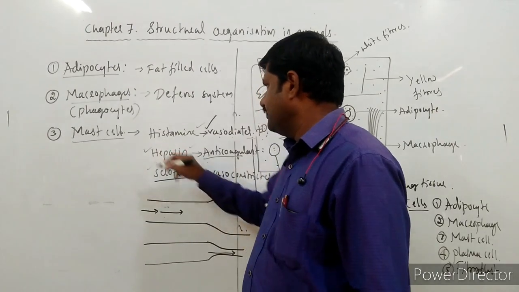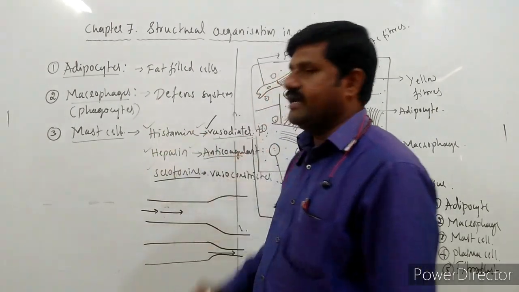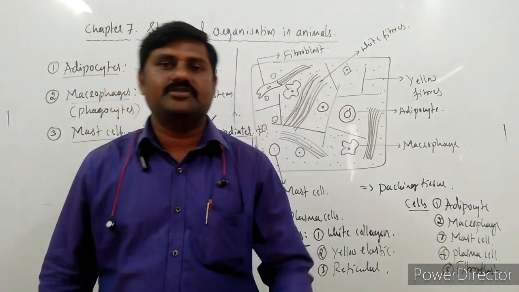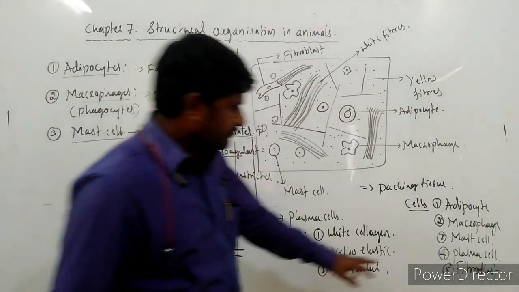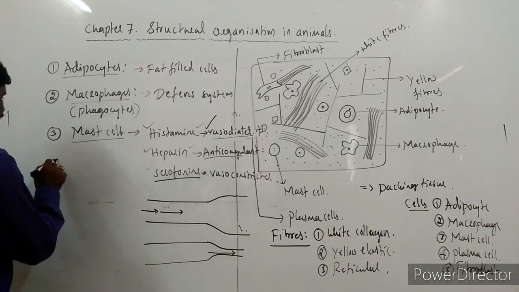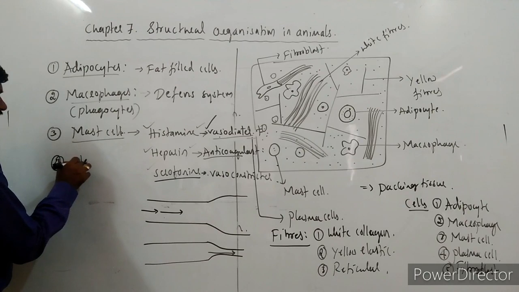Heparin is acting as anticoagulant. Histamine is acting as vasodilator. These three important things you must remember. Next one is plasma cells. Very important cells. These are also the fourth one, plasma cells.